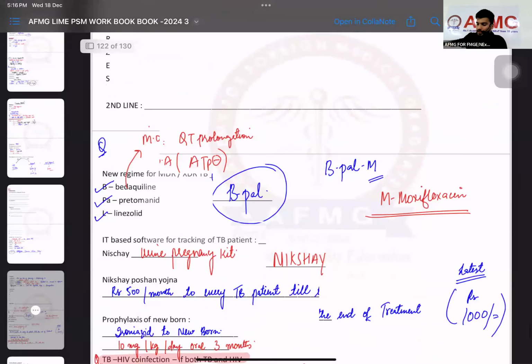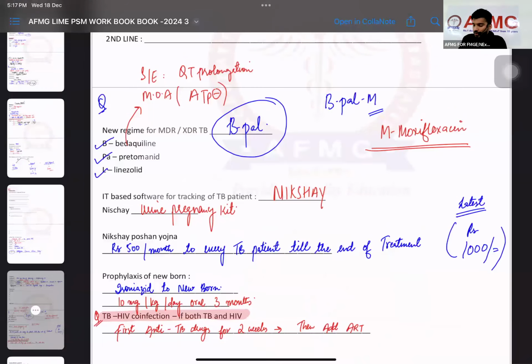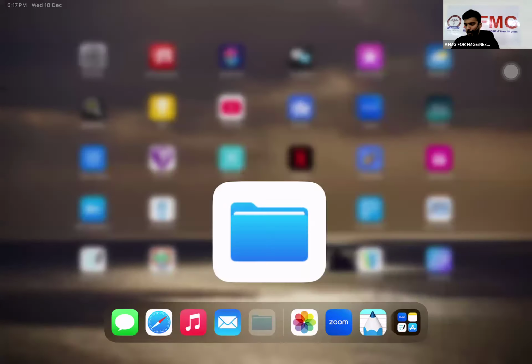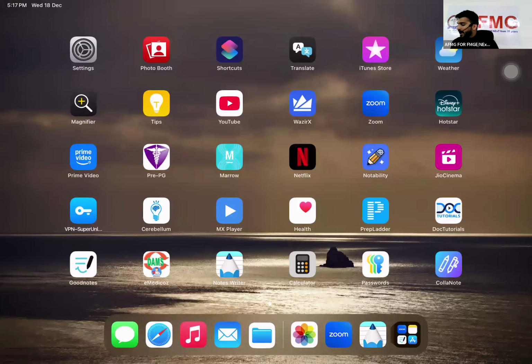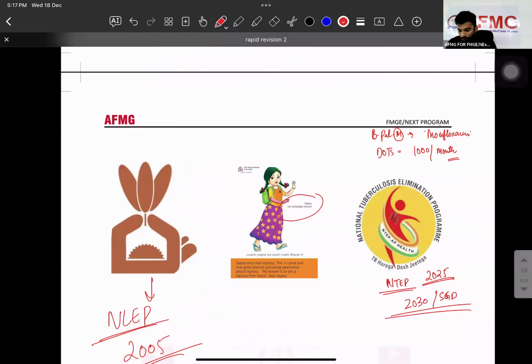Okay, see, before, the regimen was which regimen, guys? BPaL regimen. But now the update is BPaL-M. M is moxifloxacin. Now, IT-based software for TB: Nikshay, and Nischay for urine pregnancy kit, and Nikusht for leprosy. ठीक है ना? इन तीनों को याद रखना. Nikshay, Nikusht and Nischay. चलो, तो टीबी हो गया.